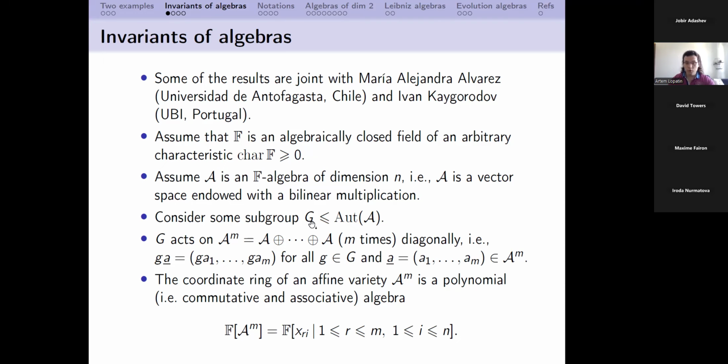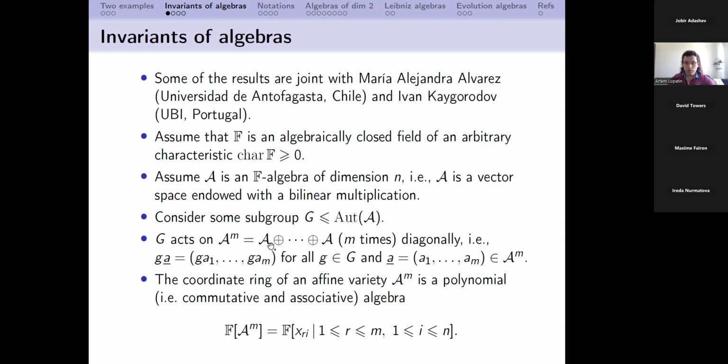So we consider some subgroup G, which lies in the group of all automorphisms of algebra A. Here, we need the multiplication of algebra A to define the group of all automorphisms. And so we consider our group as a subgroup of this group of automorphisms. Actually, in my talk, I will always assume equality, that the group G is equal to the group of automorphisms. But in the definitions, we can consider some subgroups, so I will keep the situation a little bit more general.